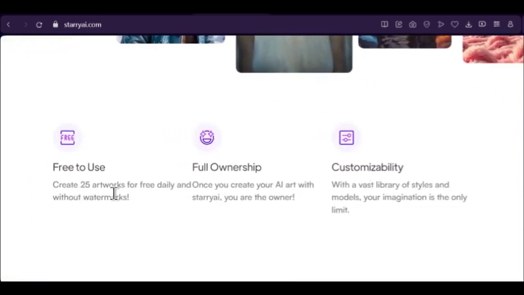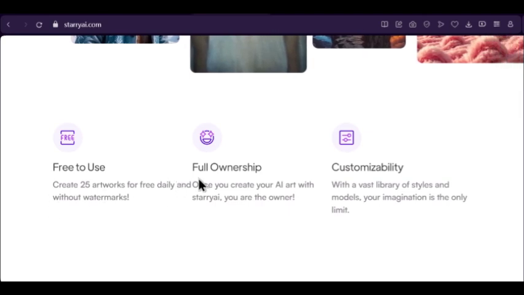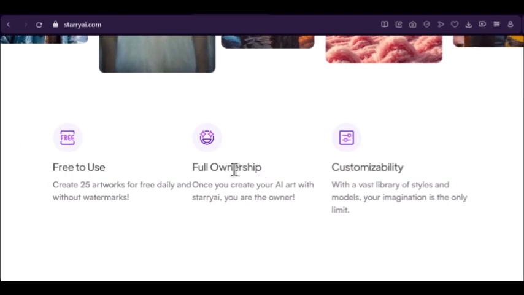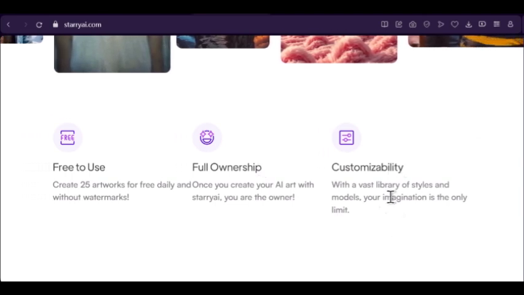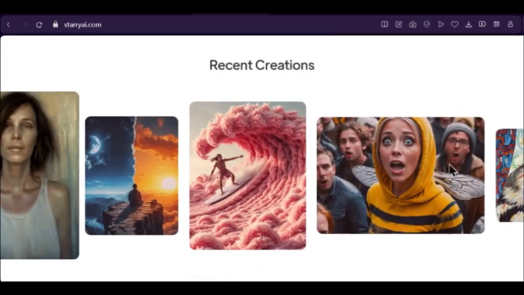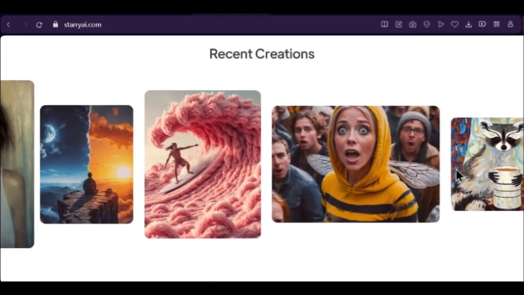You can create up to 25 artworks for free daily and without watermarks. You get full ownership. Once you create your AI art with Starry AI, you are the owner. Then customizability, it has a vast library of styles and models, so imagination is the only limit. You can see it. Really good.